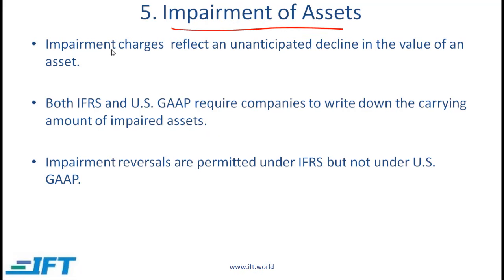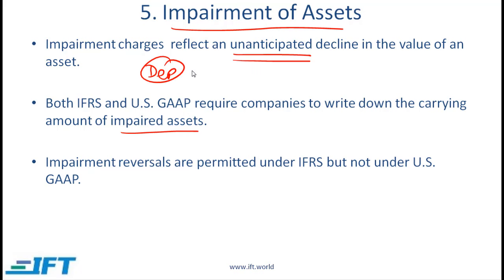Impairment of assets. Impairment charges reflect an unanticipated decline in the value of an asset. Both IFRS and U.S. GAAP require companies to write down the carrying amount of impaired assets. Impairment reversals are permitted under IFRS but not under U.S. GAAP.